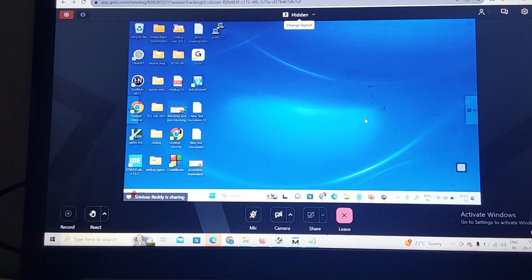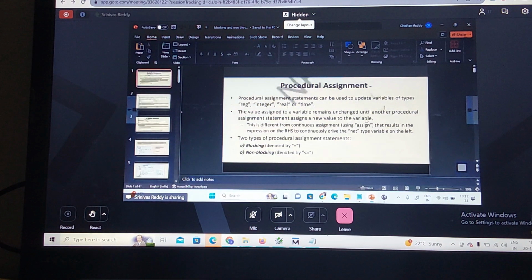So we call this a procedural assignment. The procedural assignment statement can be used to update variables of the types reg, integer, real or time, but it should not be a net data type. The value assigned to the variable remains unchanged until another procedural assignment statement assigns a new value to the variable.